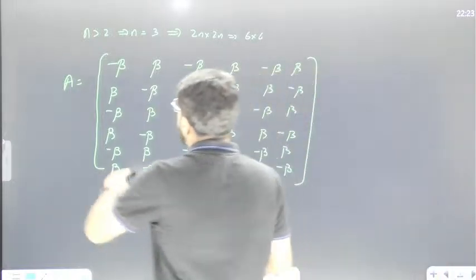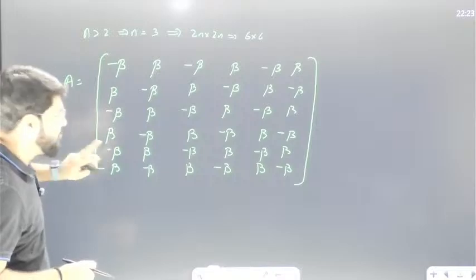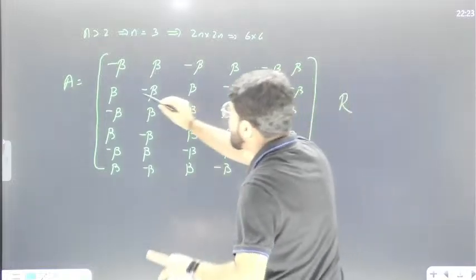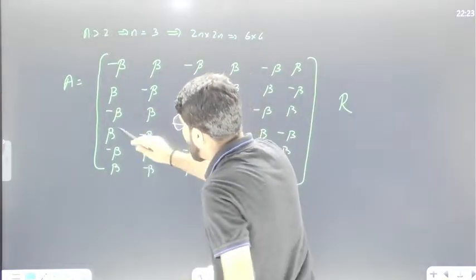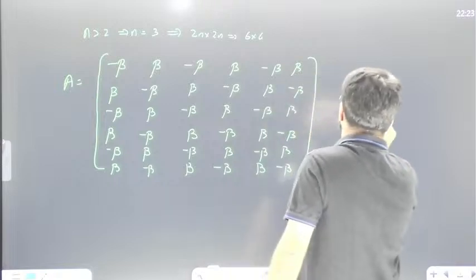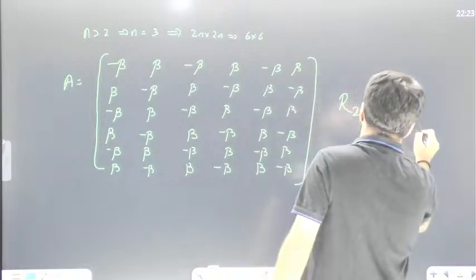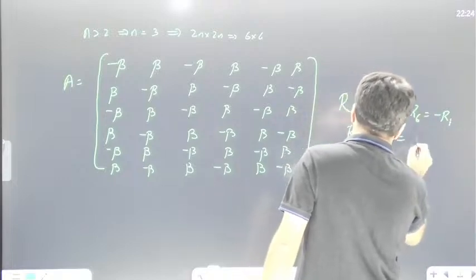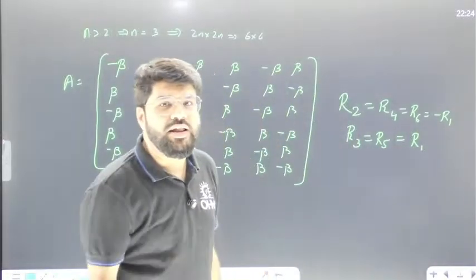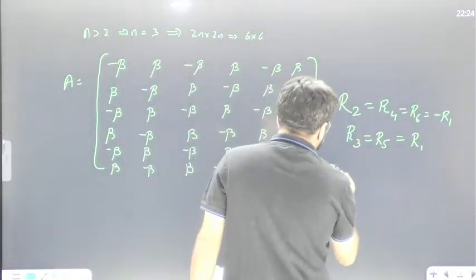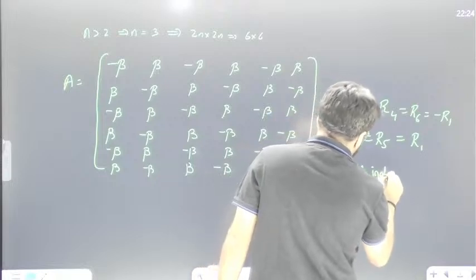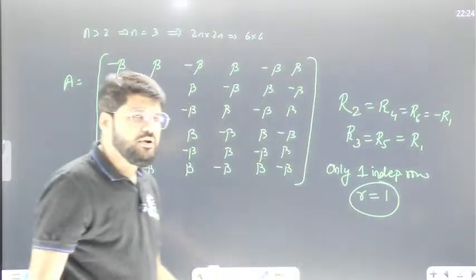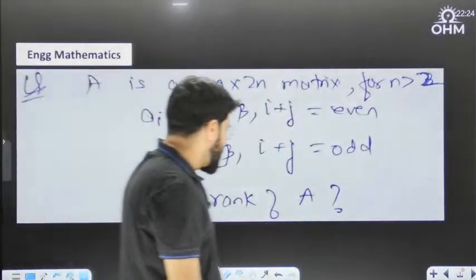Correct, guys. Basically you are able to see that the first, third and fifth rows are similar, but not only those. The second row, the fourth row and the sixth row are negative of the row above. So the second, fourth and sixth rows are all negative of R1, but all the odd number rows are the same. R3 and R5 are equal to R1. That means only one independent row, and the rank has to be 1. Only one independent row, so rank is equal to 1.